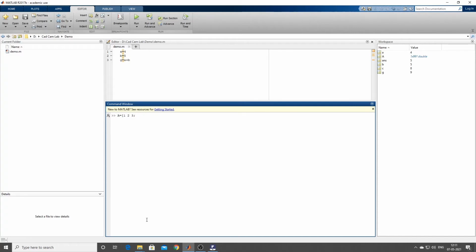What is this? Semicolon. Then again you type 3 space 7 space 8. Some random numbers I'm taking. This 3 7 8 is the second row. Again you give a semicolon. Again you type 9 space 5 space 4. If I now close the bracket, so we use square brackets. Okay guys, we use square brackets, and if I just give enter, you can see 1 2 3, 3 7 8 and 9 5 4. So now the matrix is defined. Now you can give space or else you can give comma also.